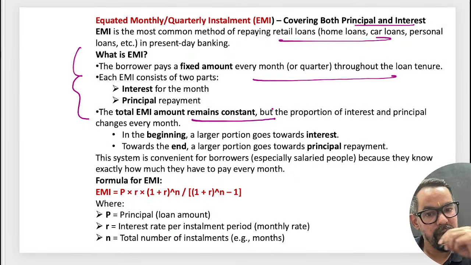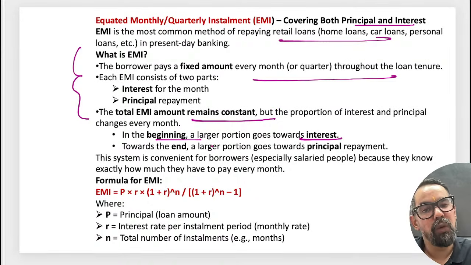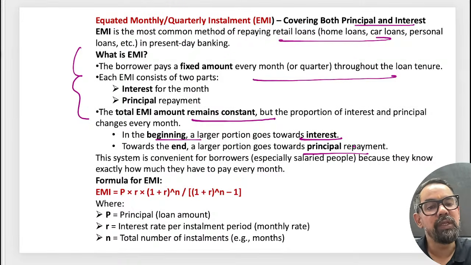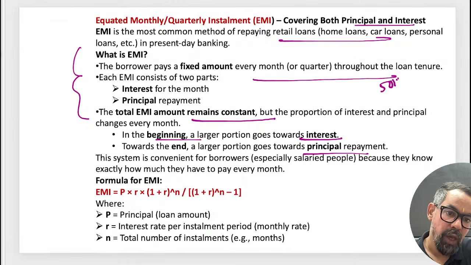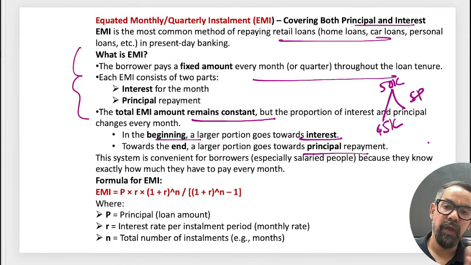Let's say a customer has taken a home loan and their EMI is 50,000. It will remain constant, but the components will change. In the beginning, the interest portion is higher, around 80 to 90 percent. Then gradually the proportion of principal grows. Out of 50,000, let's say 5,000 is principal and 45,000 is interest initially. Gradually the interest will come down. There will be a time when we have recovered all the interest, and then it will be only principal, right? So that is the one.